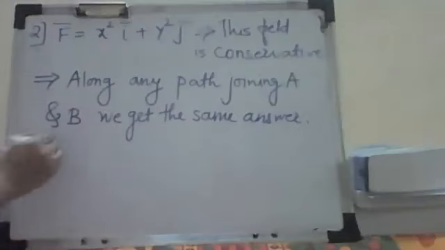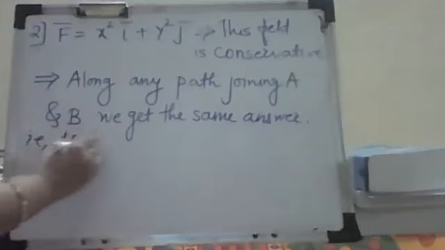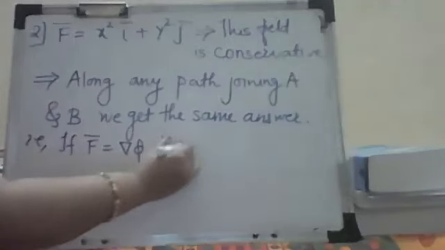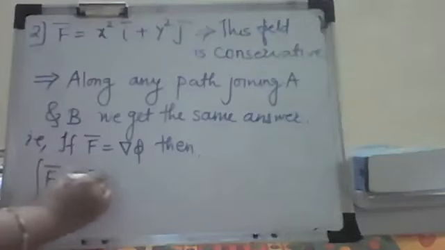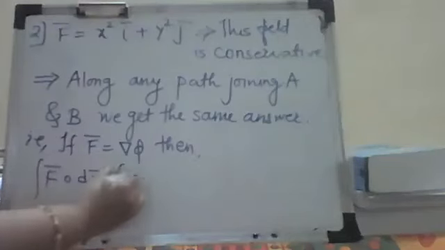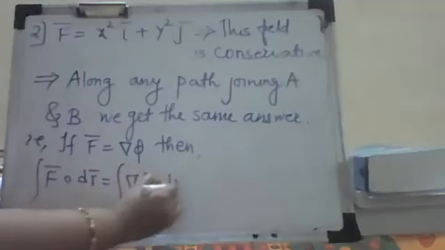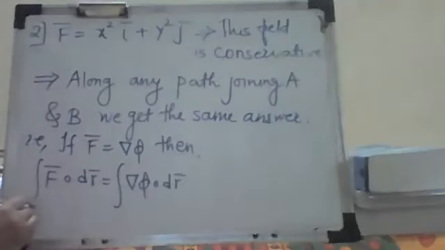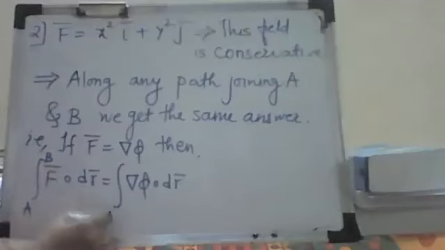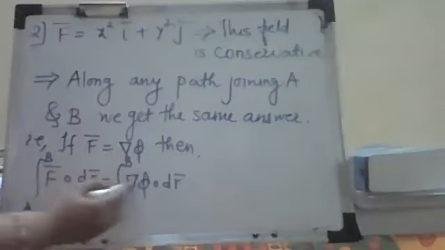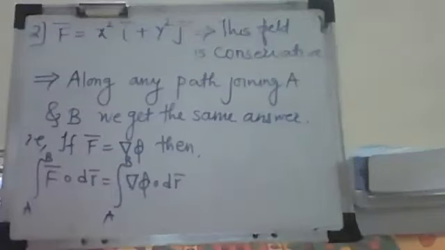That is, if f bar is equal to del phi, then the line integral of f bar dot dr bar is nothing but del phi dot dr bar, and we have seen this, correct, over the curve C, or from the point A to B. What is this del phi dot dr bar? That is d phi. In the earlier question we have seen this.